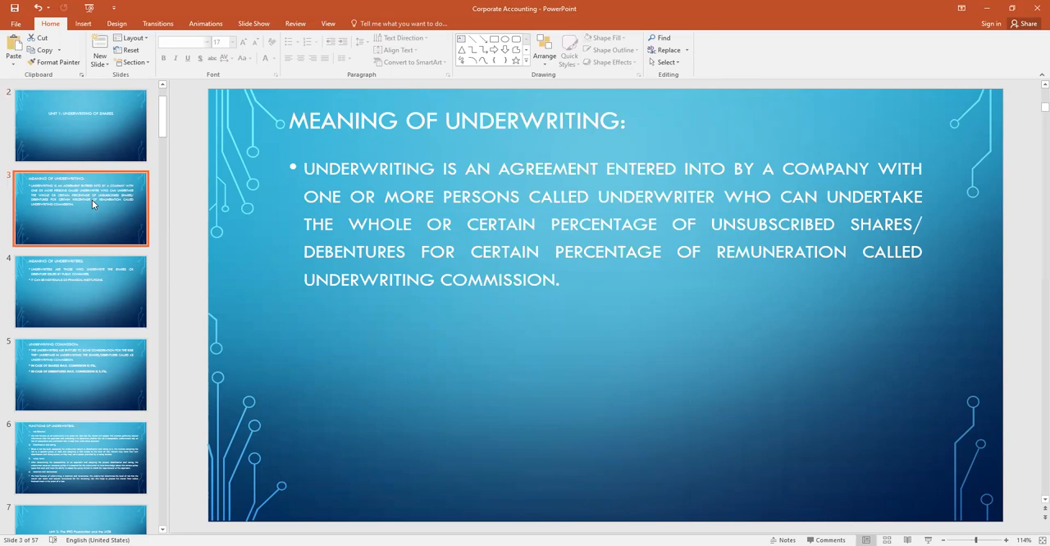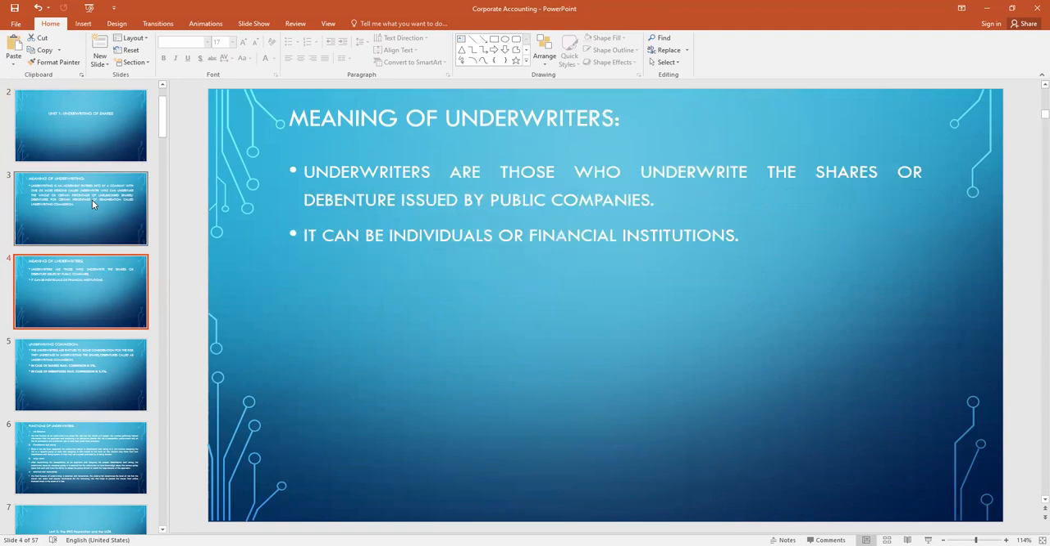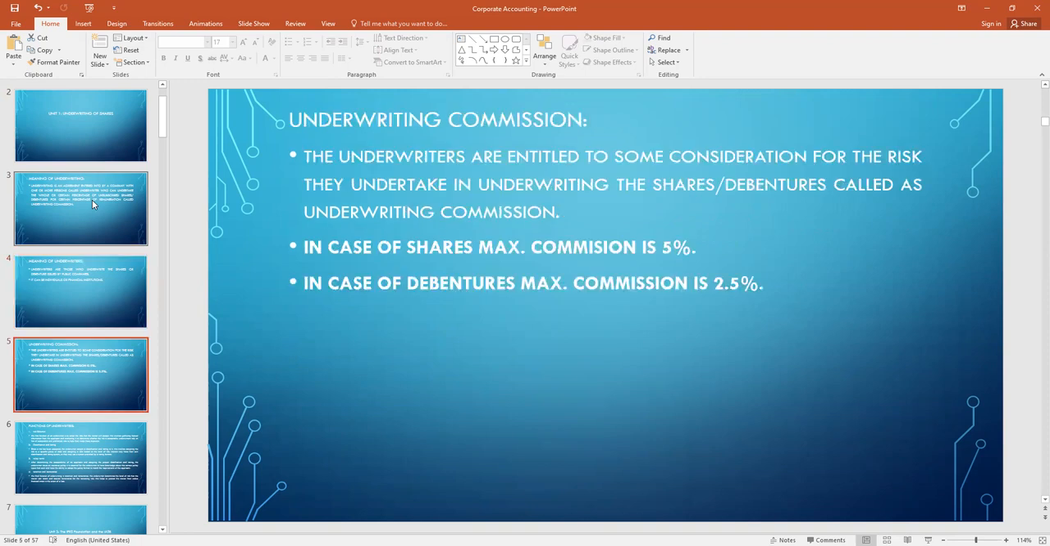So here the agreement is between a company and one or two persons, the second party known as the underwriter, and they undertake the unsubscribed shares, and in exchange they take remuneration known as underwriting commission. The formal definition is: underwriters are those who underwrite the shares or debentures issued by public companies. They can be individuals or financial institutions.